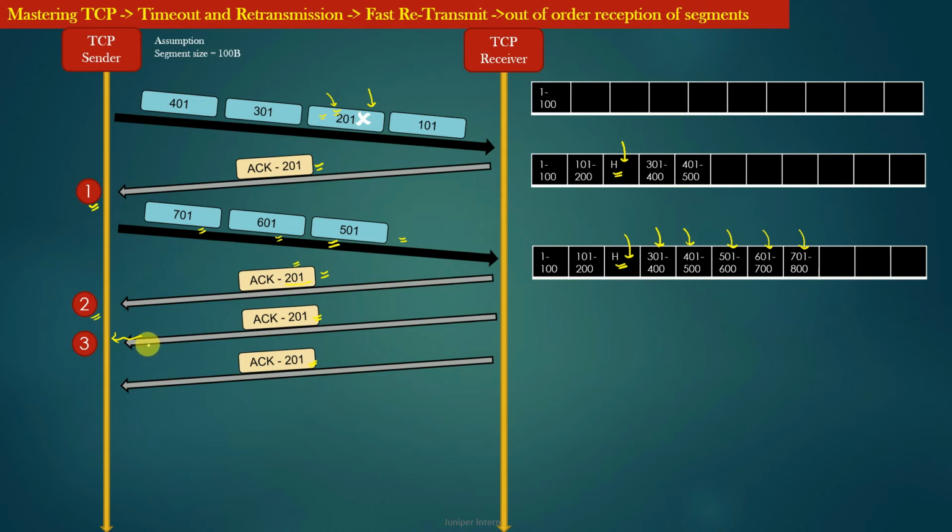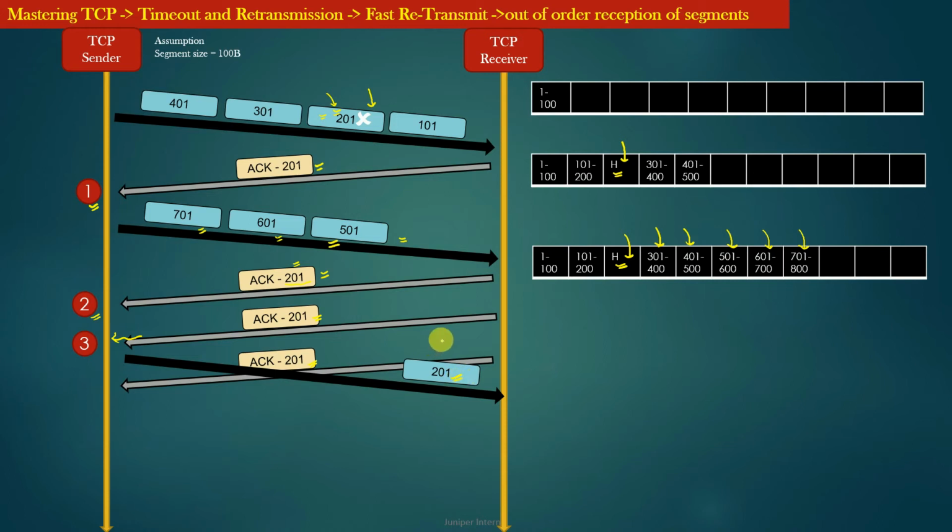So as per the TCP algorithm, whenever the TCP sender receives an acknowledgement with the same acknowledgement number 3 times consecutively, then the TCP sender generates a segment with the same sequence number and retransmits it towards the TCP receiver.